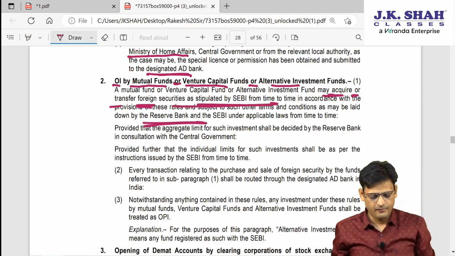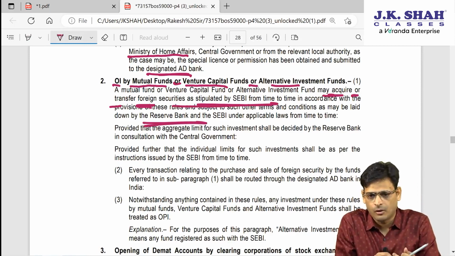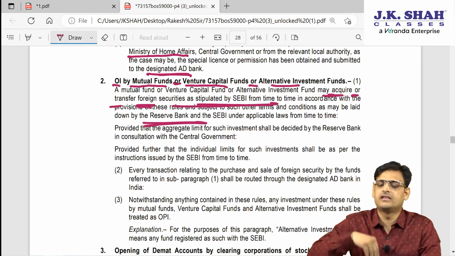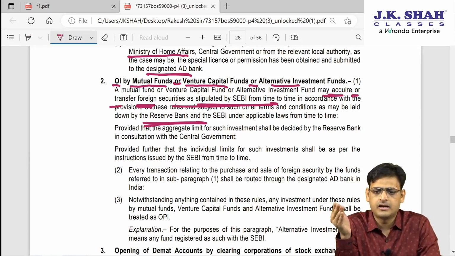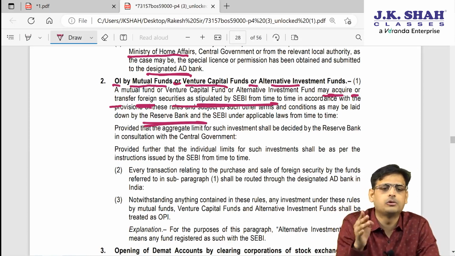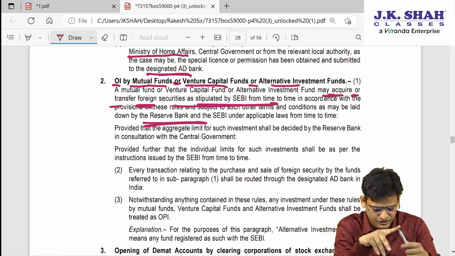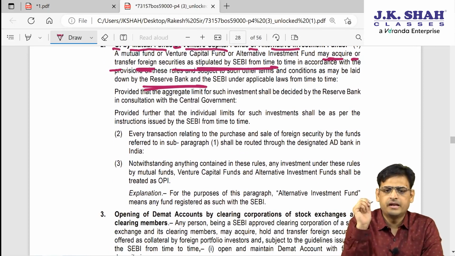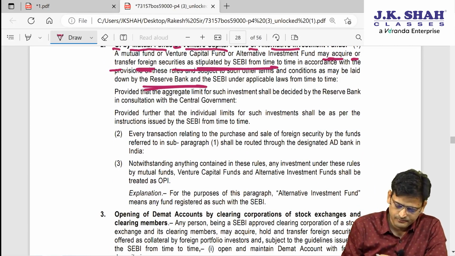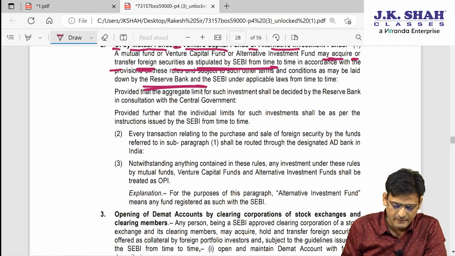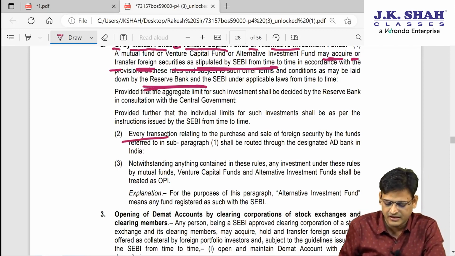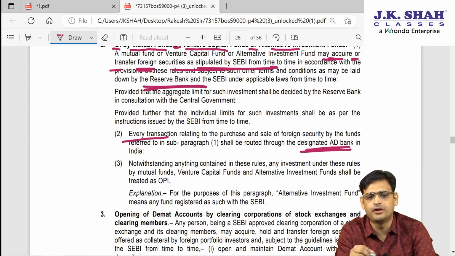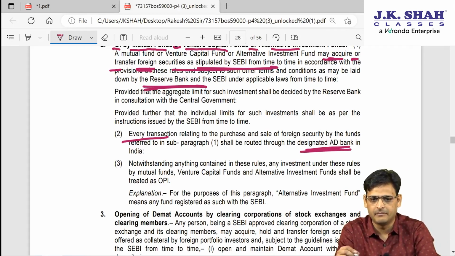So can I say, whenever the mutual fund, venture capital fund and alternative investment fund is making an overseas investment, they will take approval of RBI, and along with RBI approval they will also take approval of SEBI, Securities and Exchange Board of India. And what they are trying to say? That these two approvals are needed only. Apart from that, every transaction they are doing has to be routed through the AD category bank.